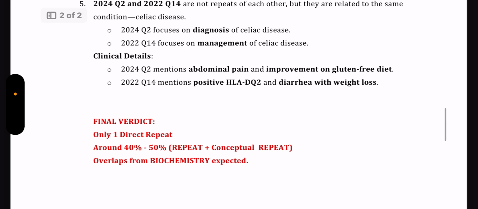Now the final verdict about the analysis of the NEET PG 2024 PYQ repeat questions from previous years. Only one direct repeat was there, and around 40 to 50% of the questions were conceptual repeats. Overlap from biochemistry is also seen much in pediatrics, because many of the diseases involve acid-base disorders and congenital infections, and a lot of biochemistry repeat is there.